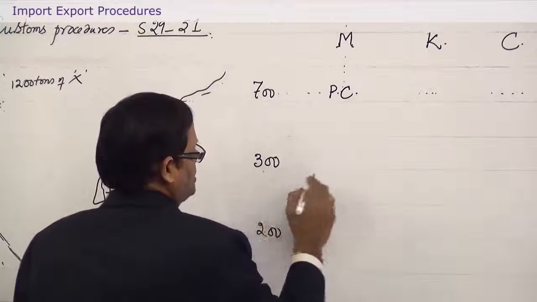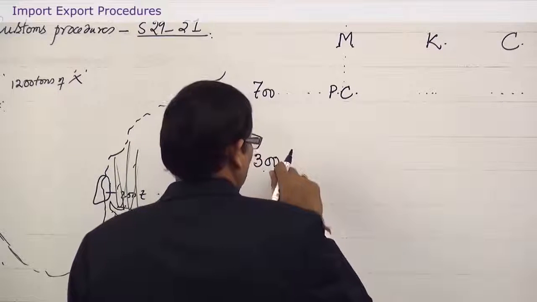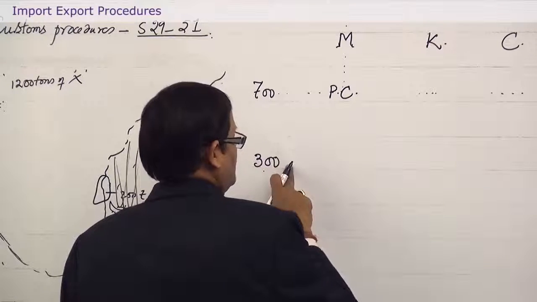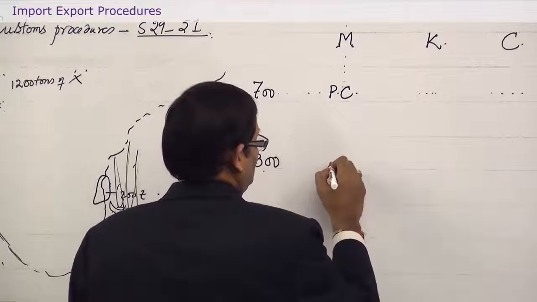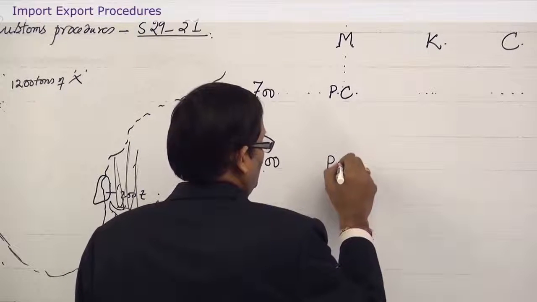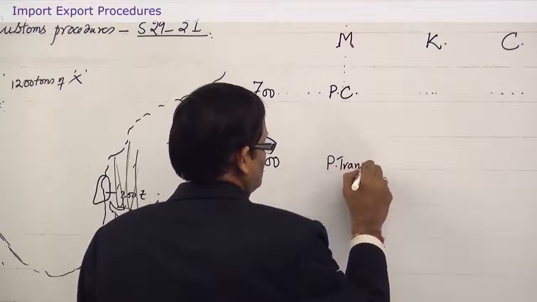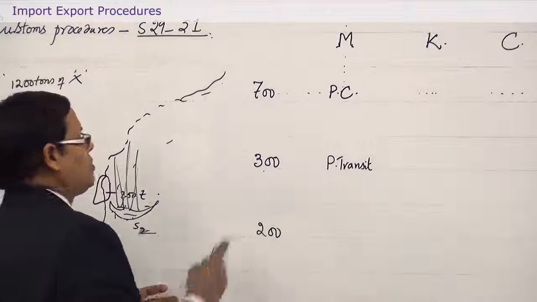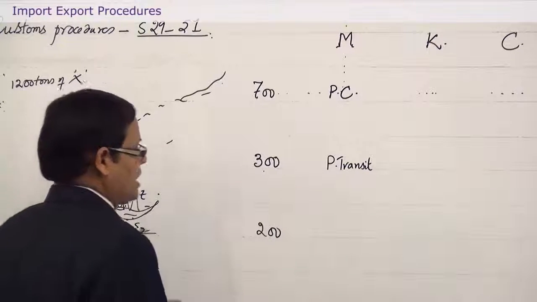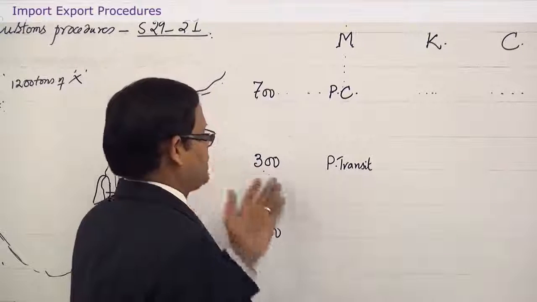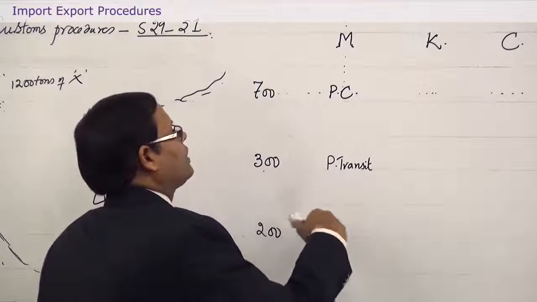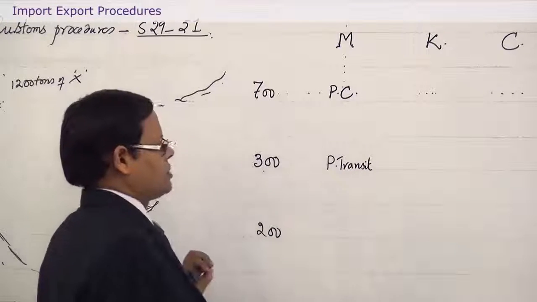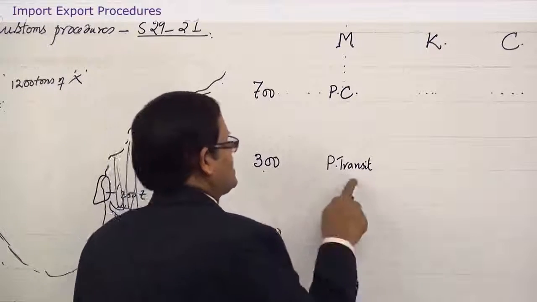Whereas for 300 tons, Mumbai, because at Mumbai goods are still lying in the ship, they are not out of ship, they are same bottom goods. You can say port of transit. They are in transit, they are on their way and simply halting at Mumbai. This is like a guest house. Mumbai is like a guest house for the 300 tons. Before they reach their home, they are staying at a guest house. Okay, this is port of transit.